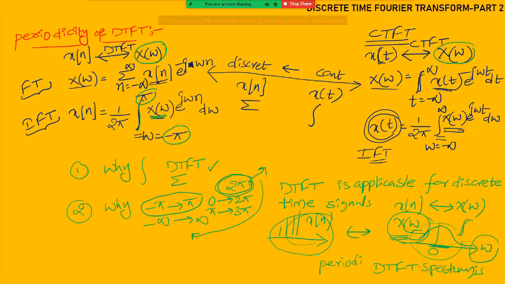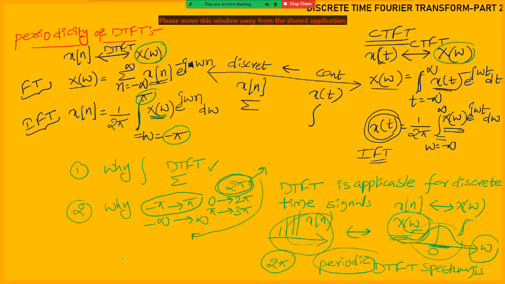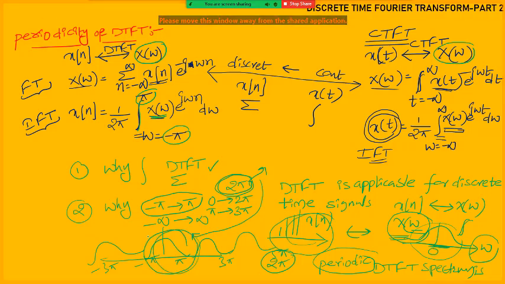This one we will prove in the next class, why it is periodic. And it is periodic with the periodicity 2 pi. That means the spectrum is repeating for every 2 pi. For example, here minus pi to pi is there. Again, the spectrum is repeating up to 3 pi. Again, the spectrum is repeating up to 5 pi. Here minus 3 pi. Like this, the spectrum is repeating. Same spectrum is coming again and again after 2 pi.